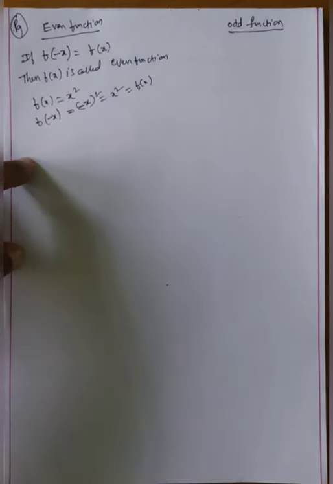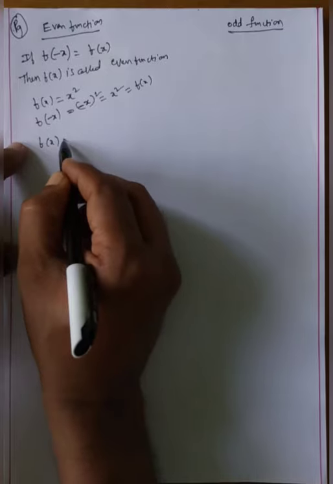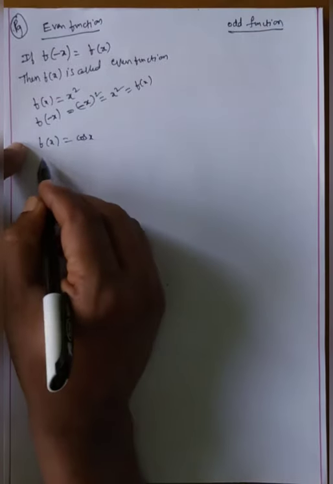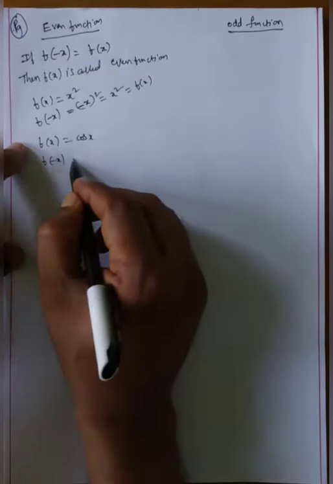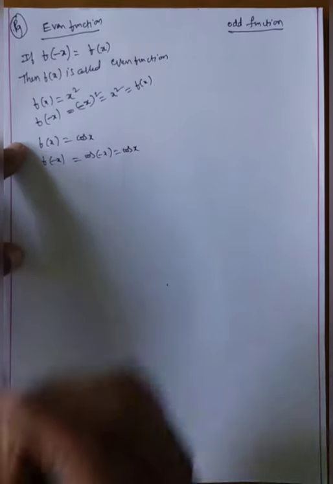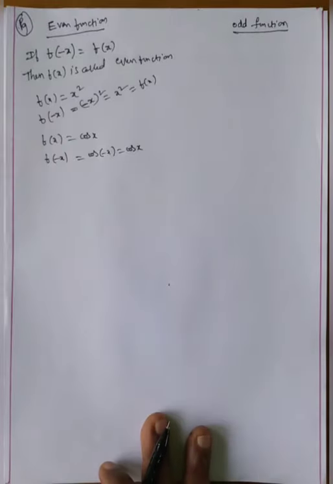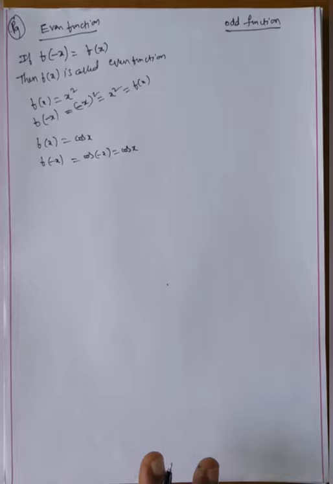Okay, my dear students. Suppose f of x is equal to x power 4. Suppose f of x is equal to cos x. What happened? F of minus x is equal to cos of minus x. Cos of minus theta means cos x. Suppose e power x. Exponential functions are neither even nor odd; we define even or odd only for trigonometric and algebraic functions.